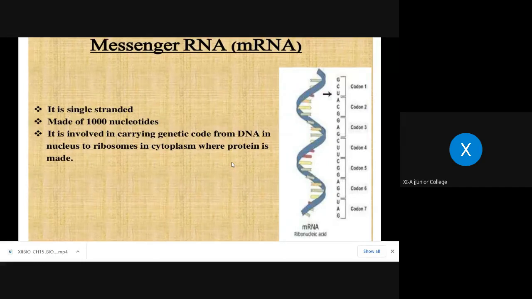But if you remember, what are proteins made up of? Amino acids. Last lecture I told you, you missed that lecture, that I have completed the proteins part. So proteins are made up of amino acids, and depending on the number and the sequence of amino acids, the type of protein is synthesized. And this is done by the codes, that means codons. A single codon represents a single amino acid.